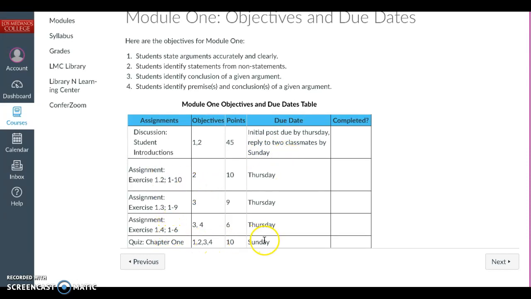Quizzes will always be due on Sunday by midnight. Your assignments will always be due by Thursday. And once you complete your assignments, then the answers will appear. So I'll show you that in just a second. So just keep in mind your objectives and due dates. If any of the due dates change, they would definitely be right here in this first module.